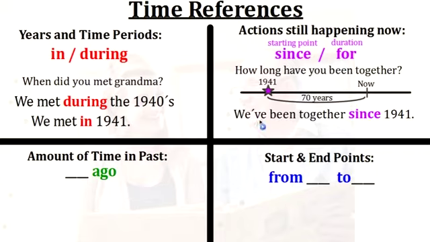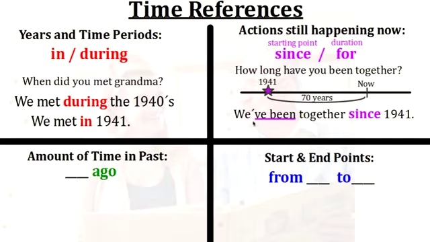Now let's look at this specific grammar. We remember this is the present perfect, so that's using the auxiliary have and the past participle, right? And when we use this combined with since, that means that they are still together, but it started in the past. It started in 1941. So we say we've been together since 1941.